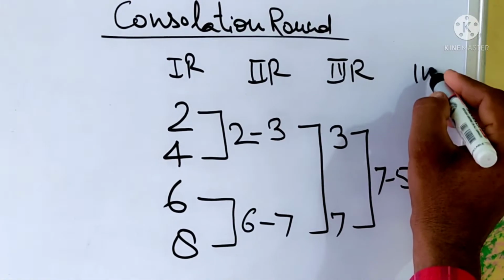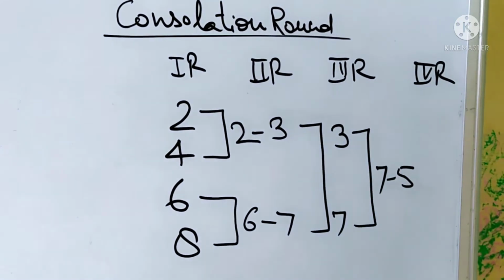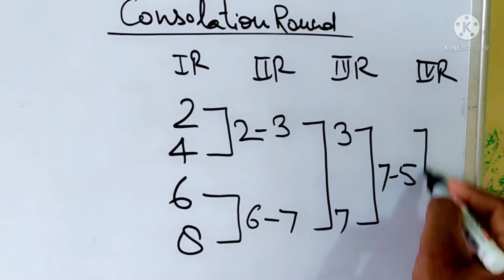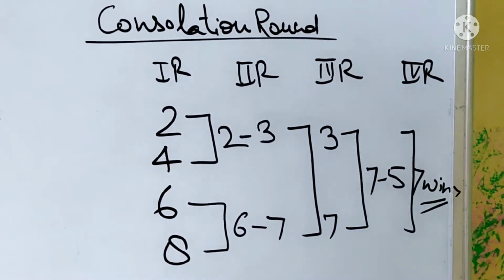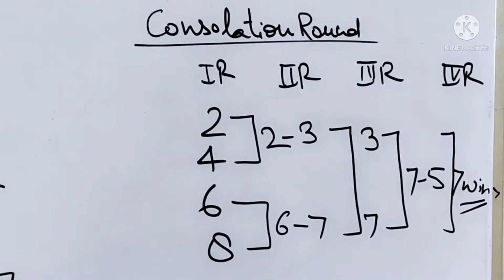Fourth round: teams number 7 and 5, 7 winner. Finally, team number 7 is the winner.